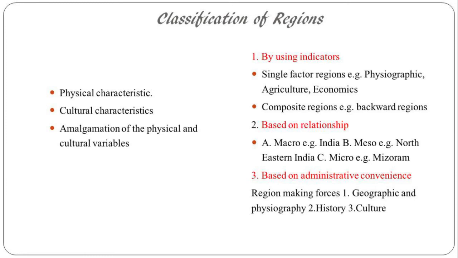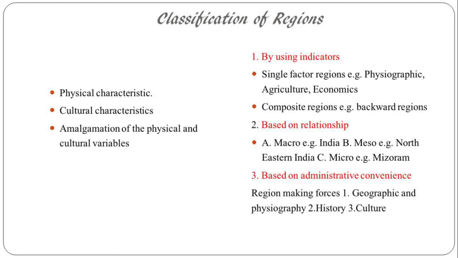Similarly, agricultural regions. For example, the wheat zone, the wheat belt of India, or the rice region of India. When we say the wheat zone of India, that is the Punjab Haryana region. The rice region is the West Bengal region.